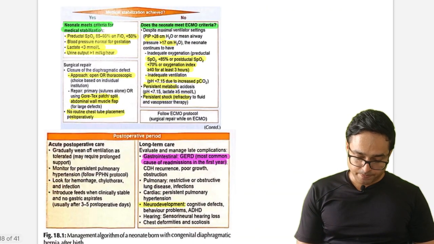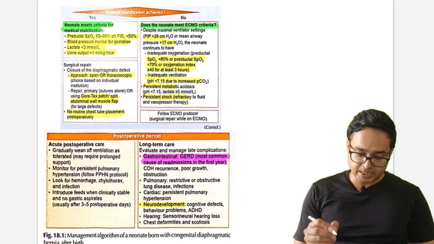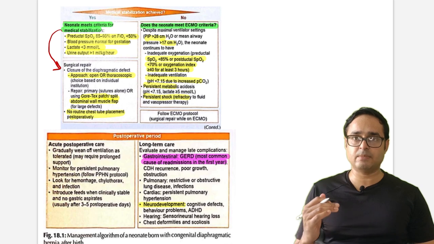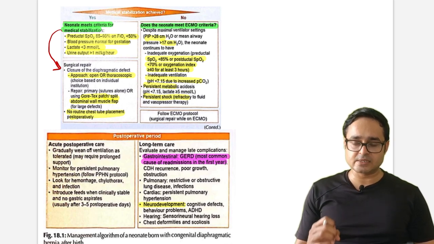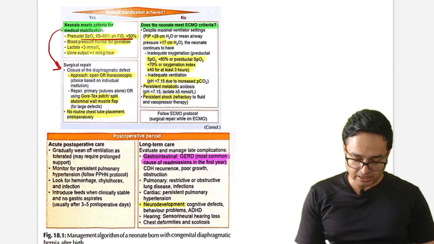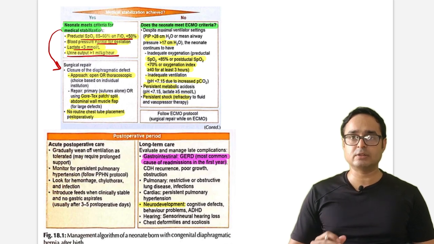Okay, so if the neonate meets medical stabilization, you have to do surgery. But what are the medical stabilization criteria? They can ask as a statement-based or clinical scenario-based question. If preductal SpO2 is 85 to 95 on FiO2 less than 50, blood pressure is normal, lactate is less than 3, and urine output is more than 1 ml per kg per hour, we will call this CDH patient stable.